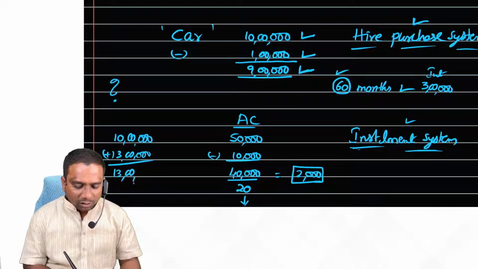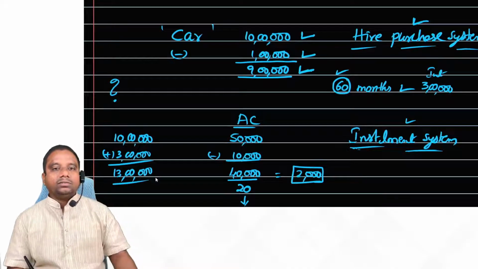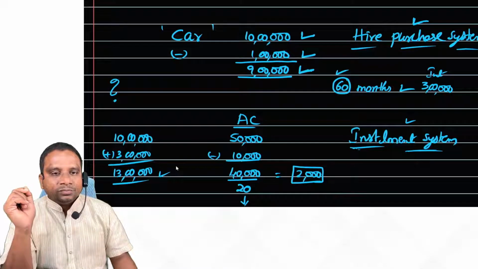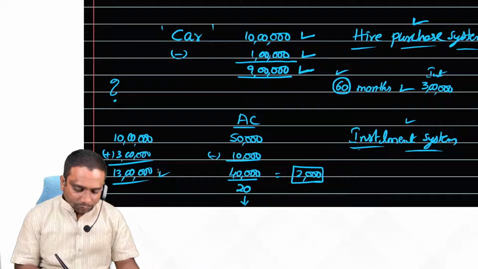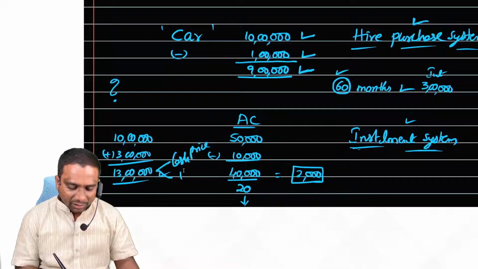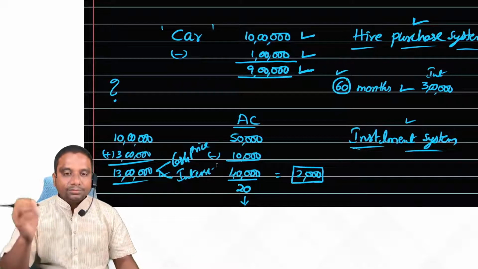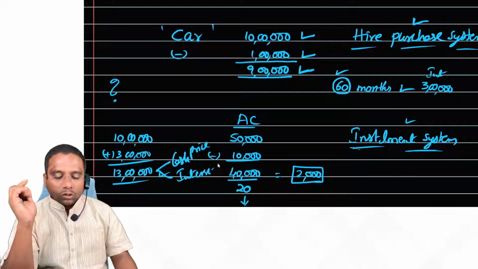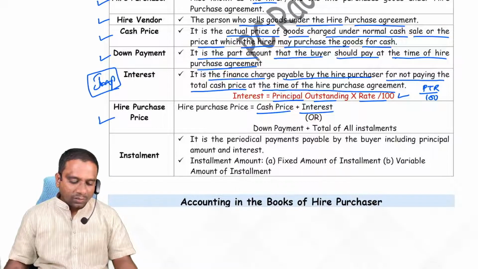Then what is my total hire purchase price of the car? 13 lakhs is my total hire purchase price of the car. This 13 lakh includes, observe carefully, cash price and interest portion. Yes or no, students? Cash price plus interest portion, 13 lakhs. This is called hire purchase price.